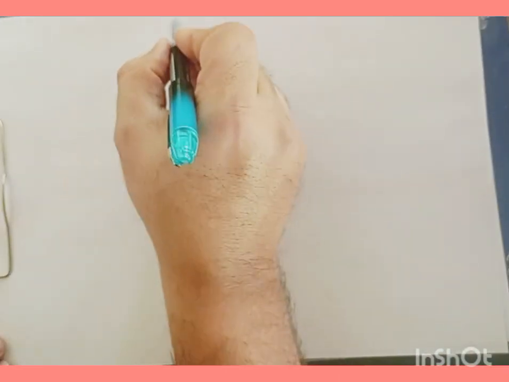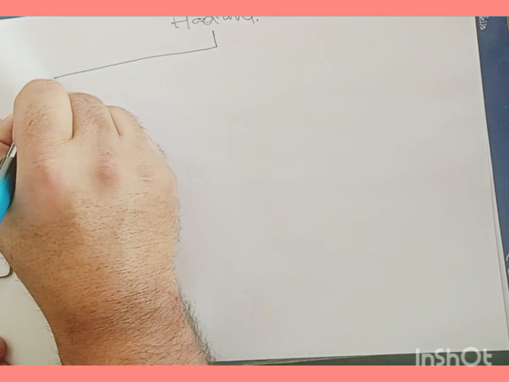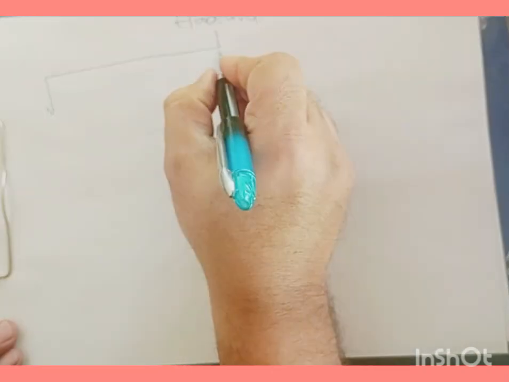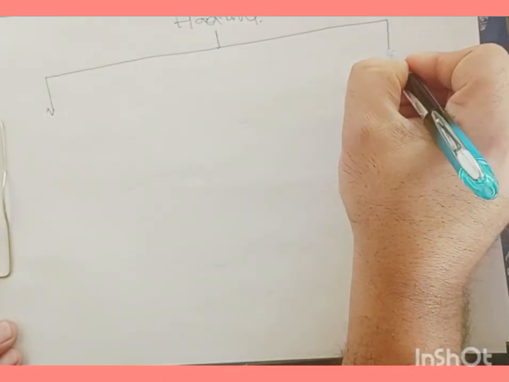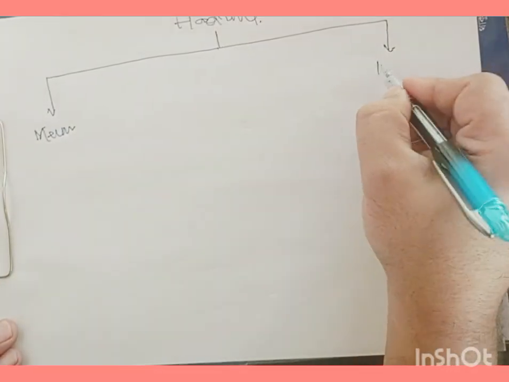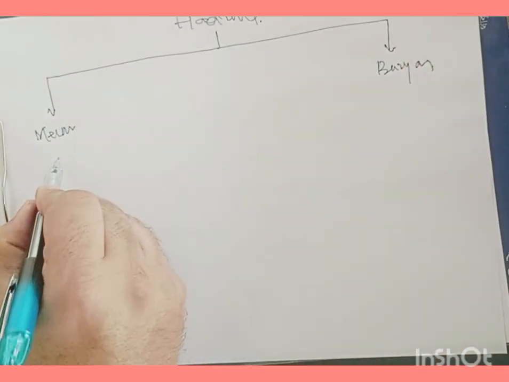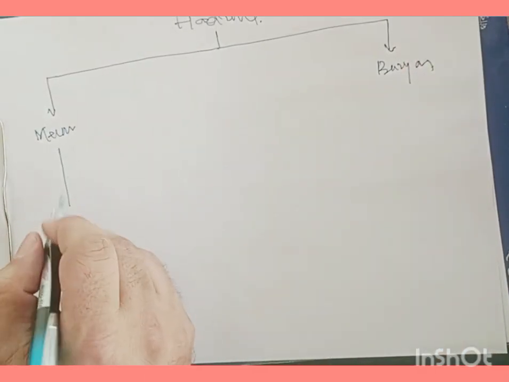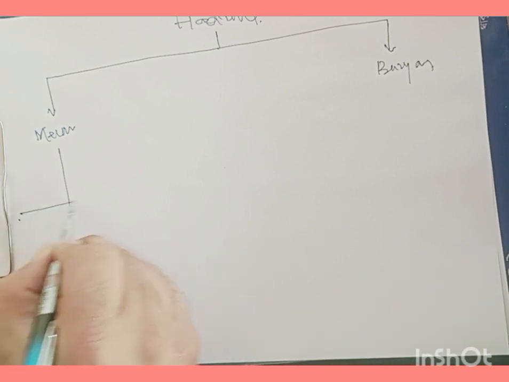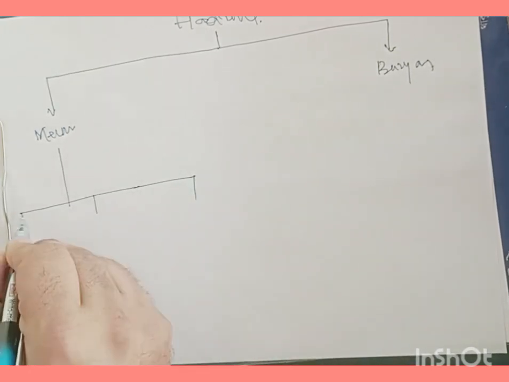Now let me summarize it. Basically, we have hadrons. From hadrons, we get mesons, and on the other side, baryons. So this is mesons, and the other side here is baryons. And these mesons can be divided into 3 categories, say 1, 2, and 3.